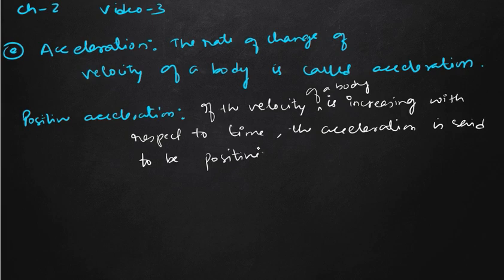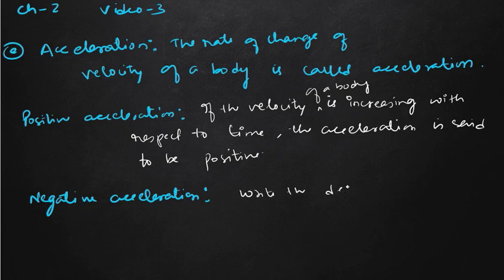Similarly, we have negative acceleration. I think you can relate to this. If, with respect to time, the velocity decreases, then we say that it is a negative acceleration. That is, if the velocity of a body is decreasing with respect to time, then the acceleration is said to be negative. So you just fill this in. Write the definition from the book. Just in case of increasing, you have to write decreasing. You will get this.